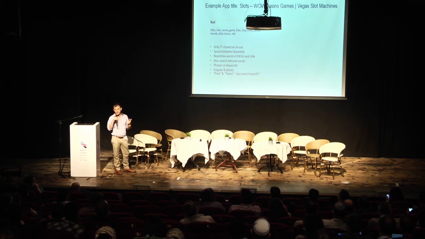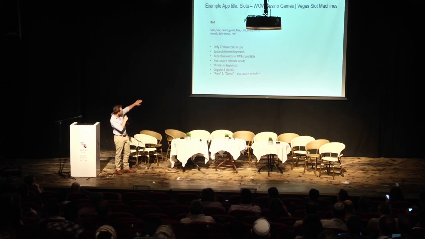Okay, so iOS, despite it being only 100 characters, what they do know how to do is what we call mix and match. So if you have the keyword Tel and the keyword Aviv, you can be found for the search term Tel Aviv. So when we're working on this, we're really trying to find not necessarily the best phrases, but the best keywords to make up as many phrases as possible. So there they have, for example, daily bonus, which is bad as a keyword. You would want to make it daily and bonus.